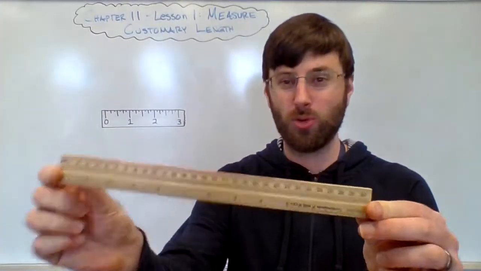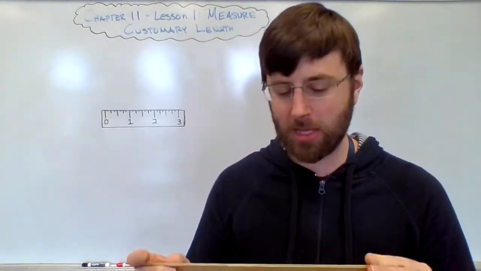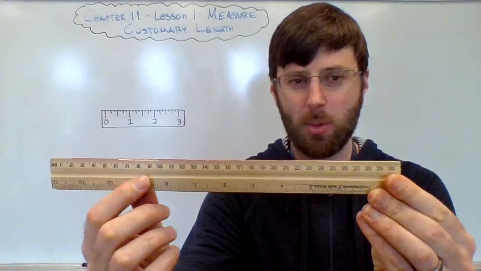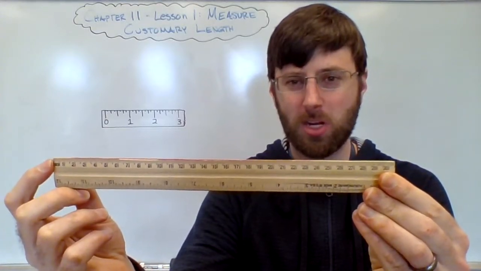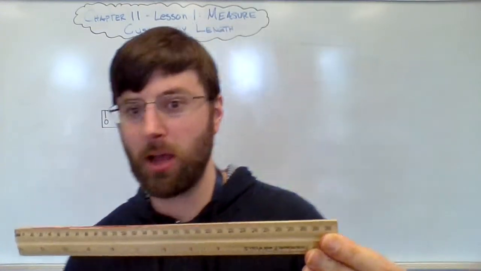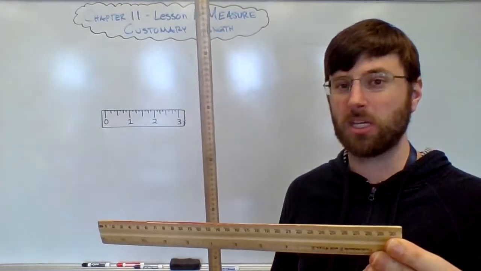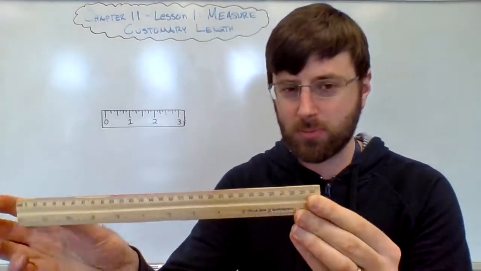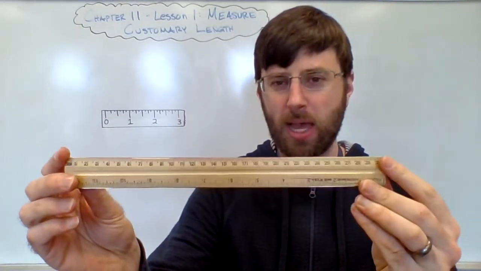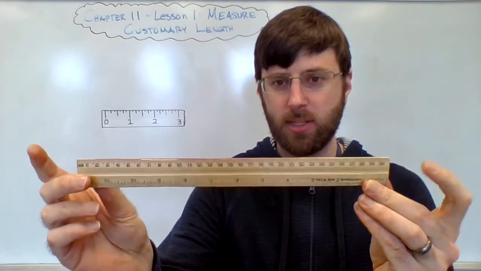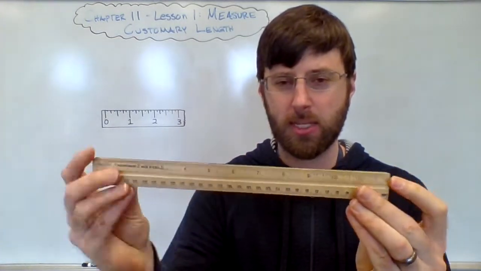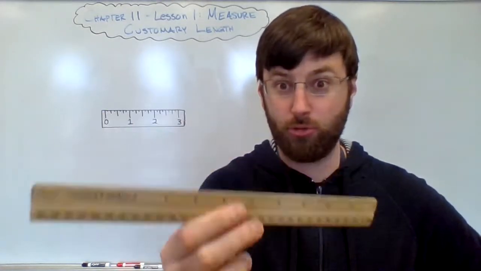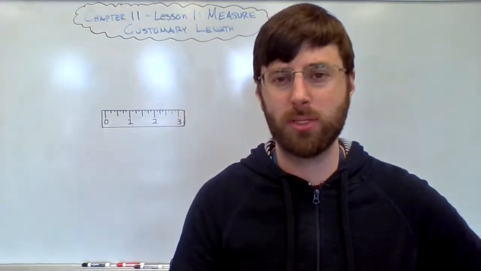Let me introduce you to a ruler. I'm sure you've seen these before. Speaking of the system, see how there's this one system up here. This is millimeters and centimeters and parts of a meter. You know that I often like to walk around class with my meter stick, and some kids say, hey, you've got a yardstick. No, I don't. I've got a meter stick. So we've got one side that is the metric system, and then the other side is the customary system, which is inches. So your typical school ruler is 1 foot long, which most of you probably have memorized as 12